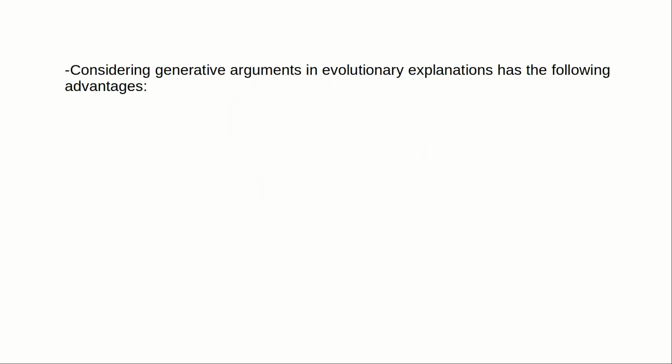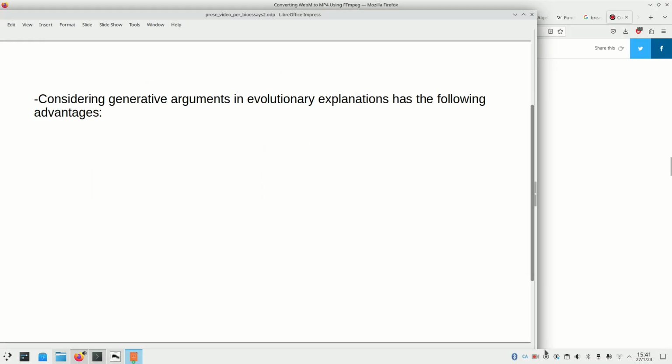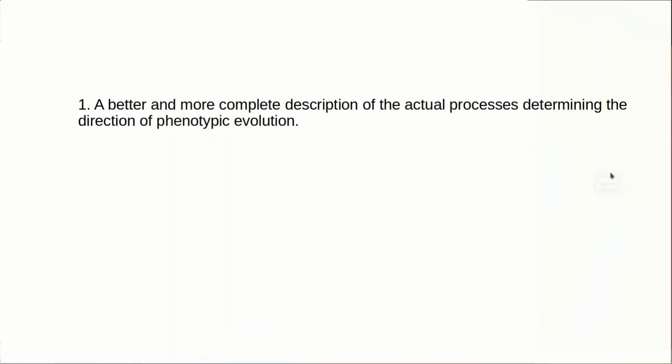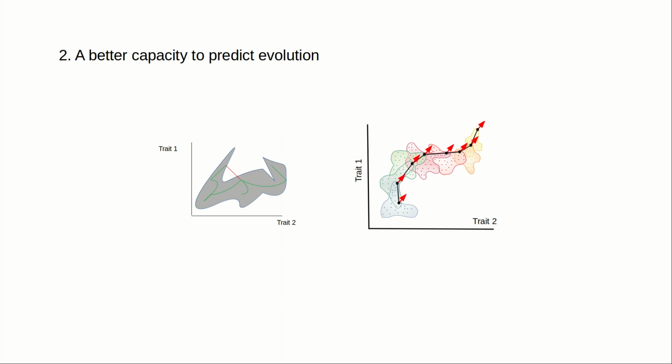Considering generative arguments in evolutionary explanations has a number of advantages. The first advantage is that generative arguments provide a better and more complete description of the actual processes determining the direction of phenotypic evolution, as we discuss. Second, they also provide a better capacity to predict phenotypic evolution. In the article, we detail how that is possible and concrete studies doing so.